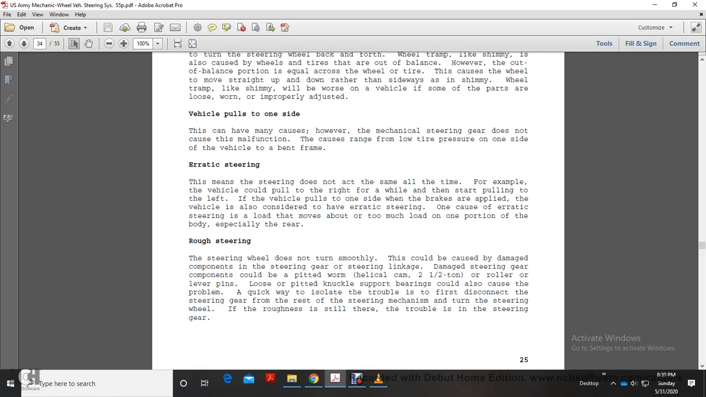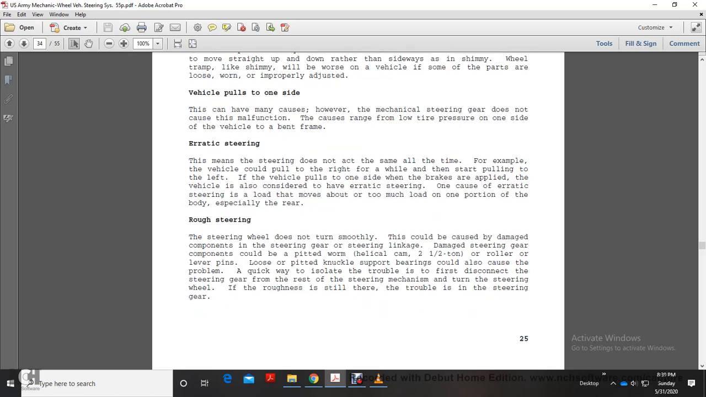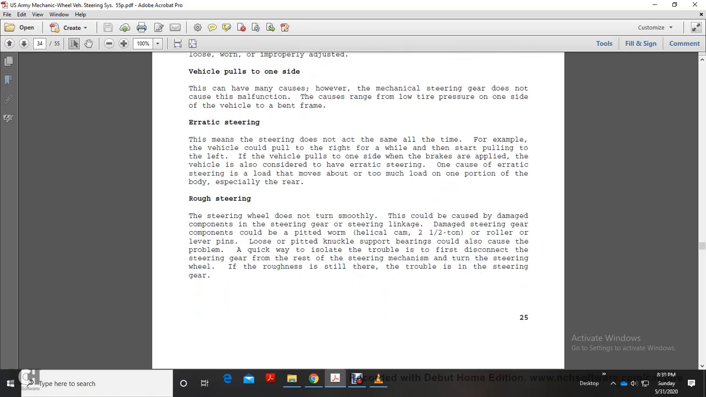The vehicle may also have erratic steering. One cause of erratic steering is a load that moves about, or too much or too little load on one portion of the body, especially the rear. Rough steering: the steering wheel does not turn smoothly. This causes damage to the components of the steering gear.